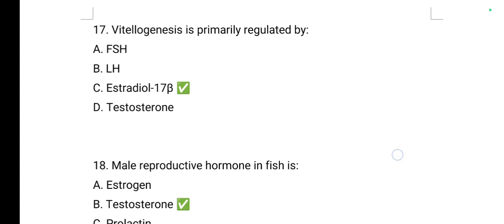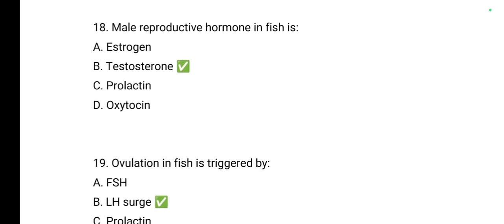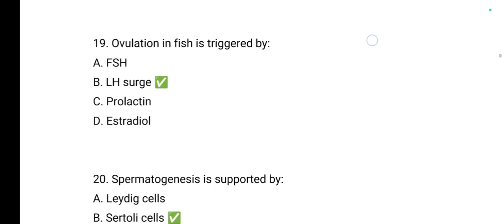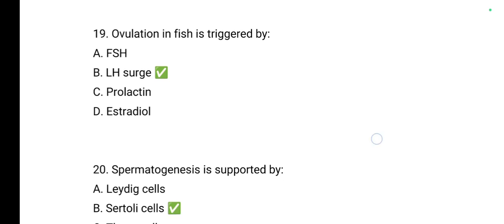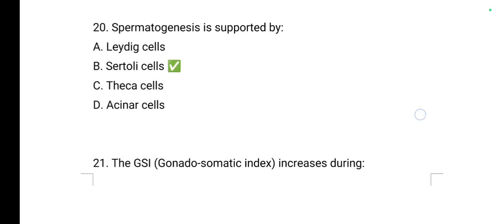Vitellogenesis is primarily regulated by estradiol 17 beta, or 17 beta estradiol. Male reproductive hormone in fish is testosterone. Ovulation in fish is triggered by LH surge. Spermatogenesis is supported by Sertoli cells.